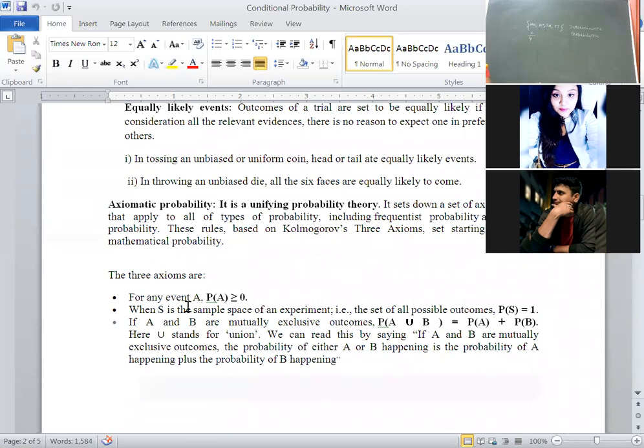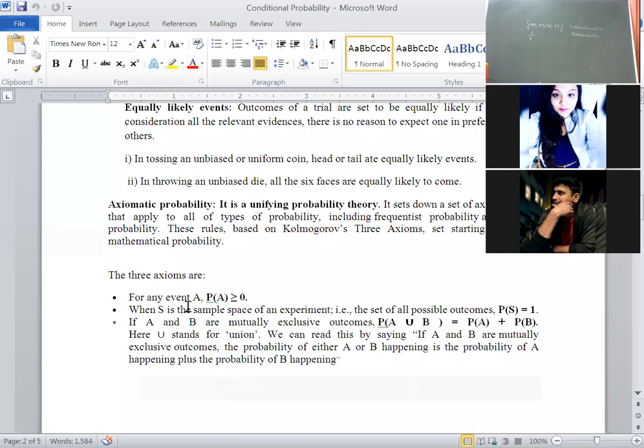According to you, how many types of probability? I told 2 types of models in probability. First one is deterministic model, second one is probabilistic model. What is deterministic model? If the outcome is unique or certain, then that is deterministic model. If the outcome is not unique, then it is called probabilistic model.